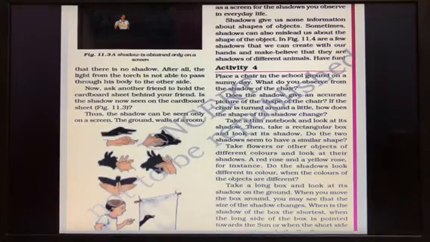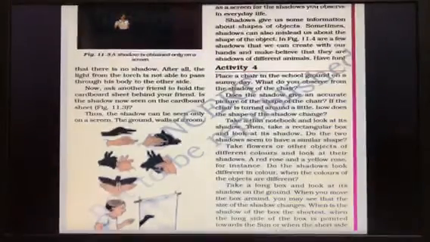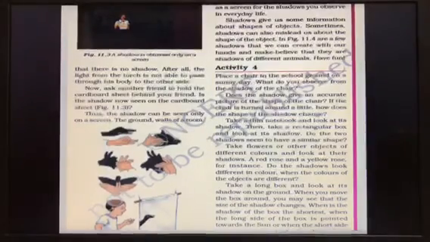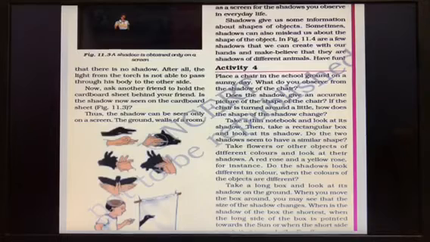The ground, walls of the room, a building or such surfaces act as the screen for the shadows you observe in everyday life. So not only on the cardboard can you see your shadow, but what all things can you see it on? You can see it on the ground. In the morning when you walk, you can see your own shadow on the ground, isn't it? Then on the walls of the room in the night, you can see it. Then on a building, when you walk, you can see your shadow on the building also, or other such surfaces. These will act as the screen for the shadows we observe in our daily life.